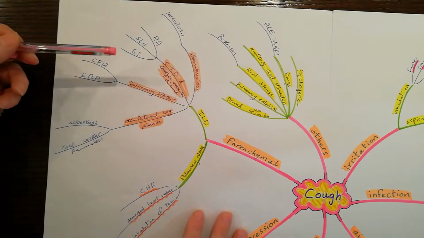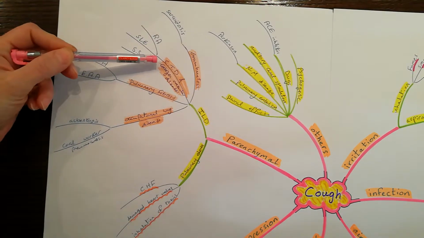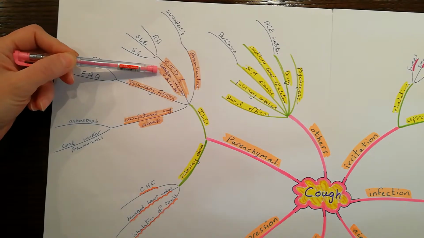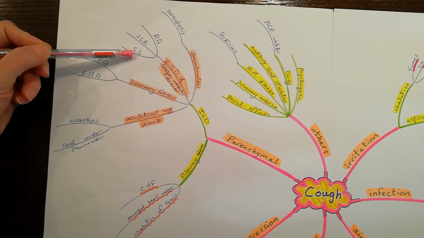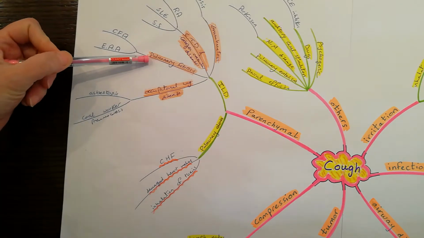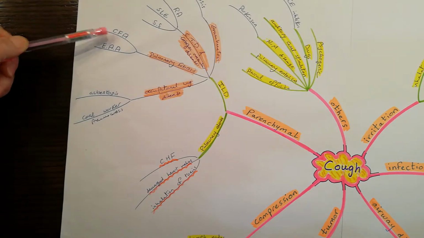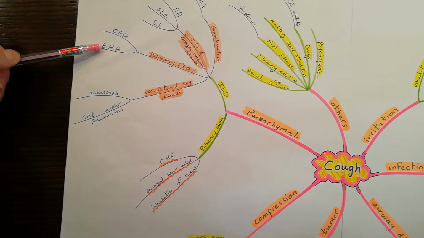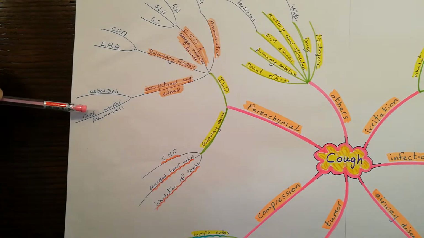Interstitial lung diseases are granulomatous, like sarcoidosis, can be part of connective tissue diseases and collagen vascular disease, like rheumatoid arthritis, systemic lupus erythematosus, and systemic sclerosis. Also, pulmonary fibrosis is part of interstitial lung disease, like cryptogenic fibrosing alveolitis, extrinsic allergic alveolitis. And occupational lung diseases like asbestosis and coal worker pneumoconiosis can all cause cough.